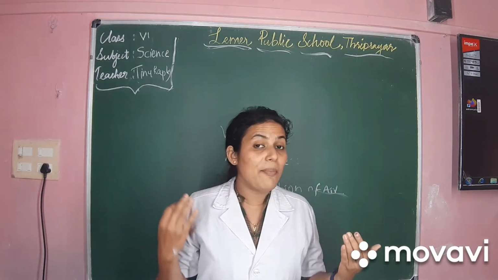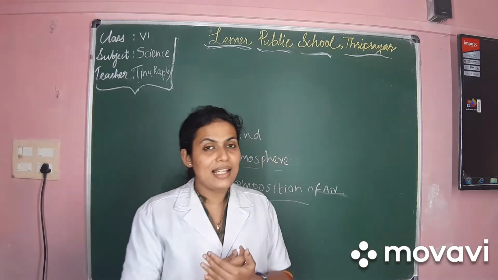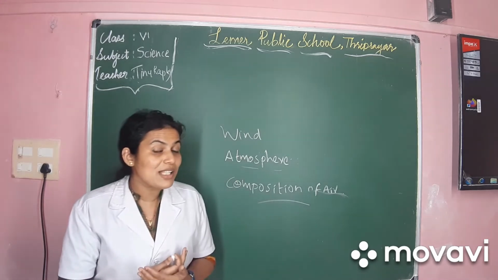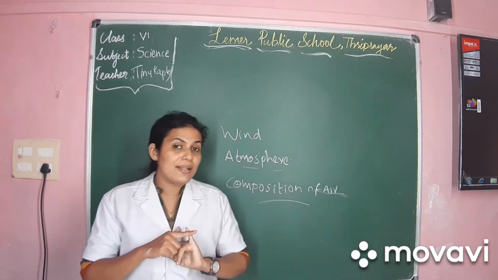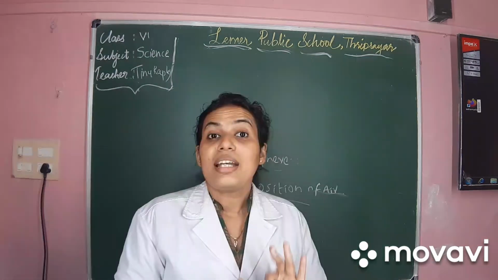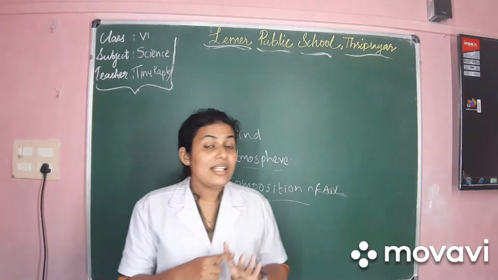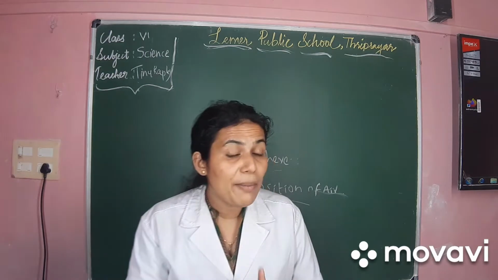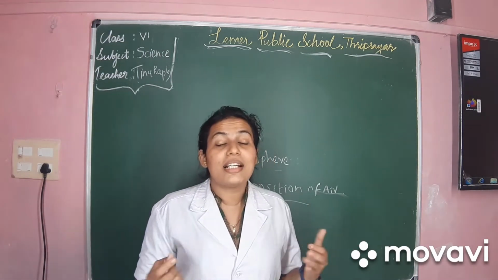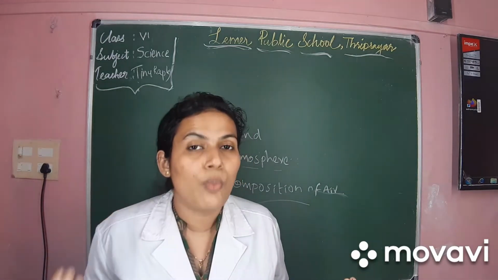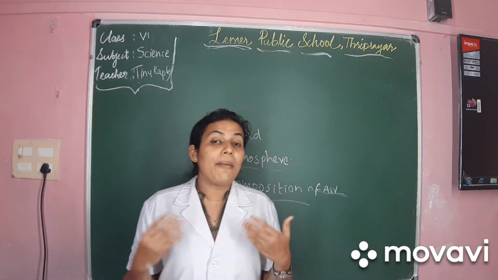Yes, we have heard about various gases, isn't it? Which are the various gases present inside the air? Yes, nitrogen gas, oxygen gas, carbon dioxide, and very importantly, water vapor. The air has water vapor in it, and also certain dust particles and smoke.